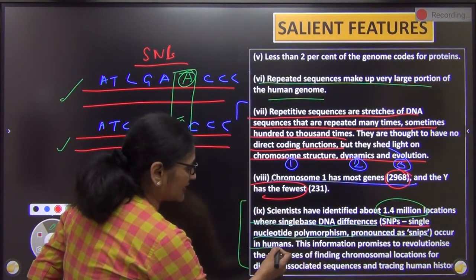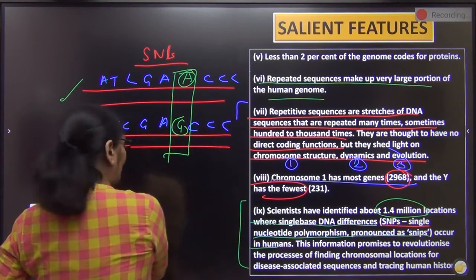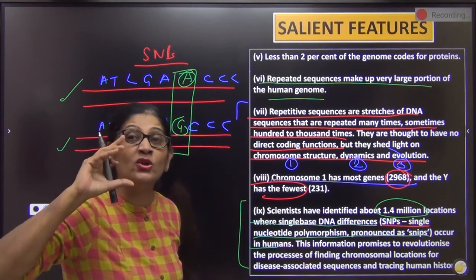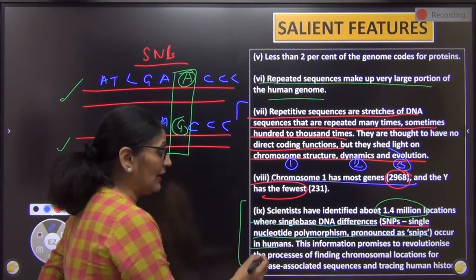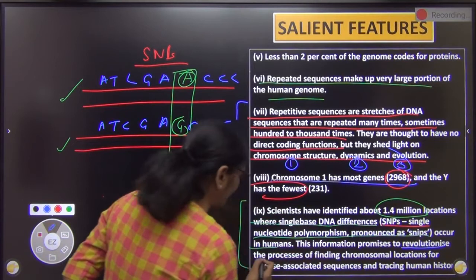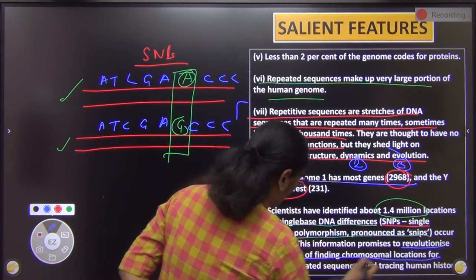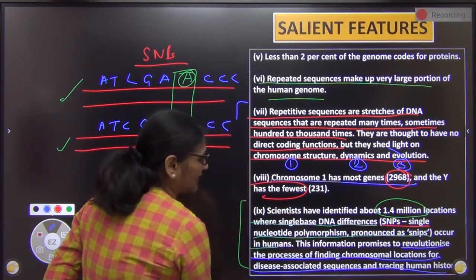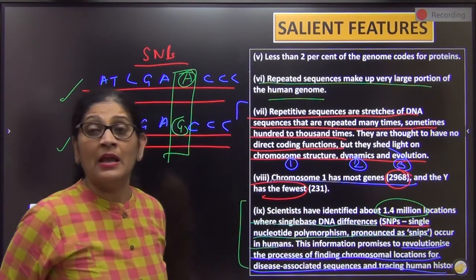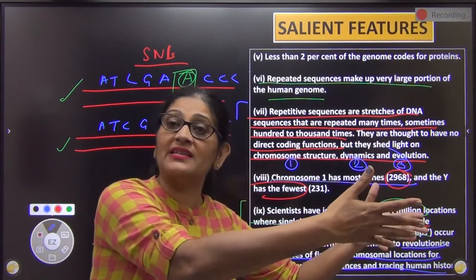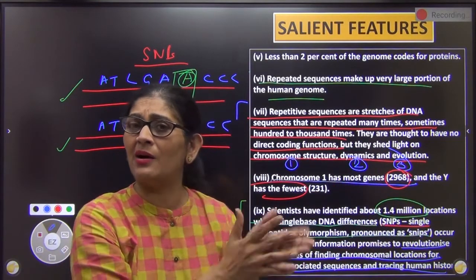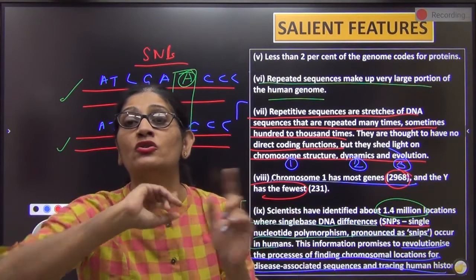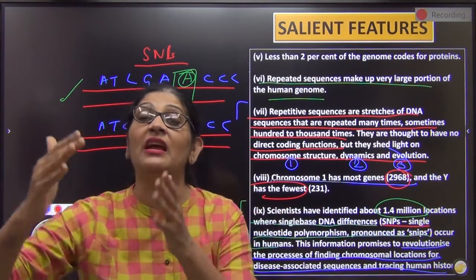They occur in humans. This information that we got, this information that human beings, they differ by the one nucleotide at 1.4 million. This can revolutionize the process of finding chromosome location for disease associated sequences and tracing human history. ये इसका 2 सीक्वेंस पता चला। I am normal, the other person is diabetic. Why? Everything about our DNA or the gene is same except one base pair difference.